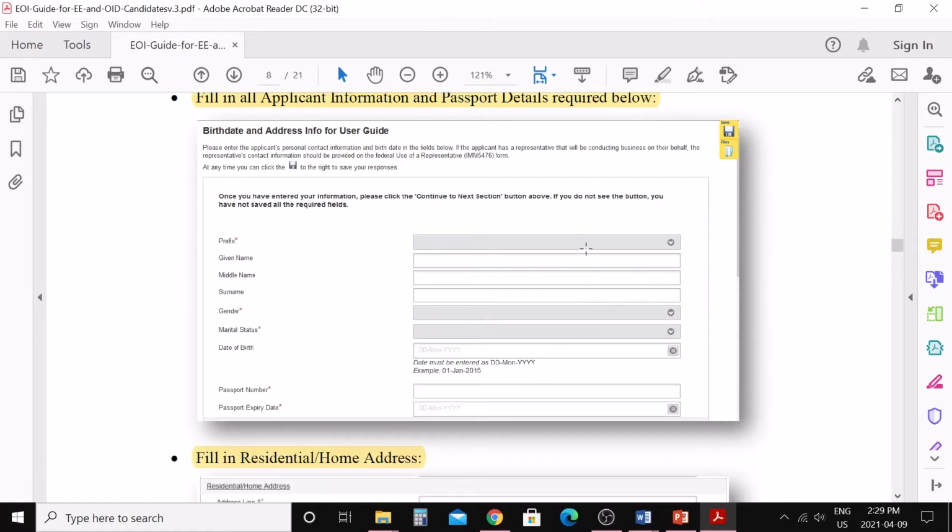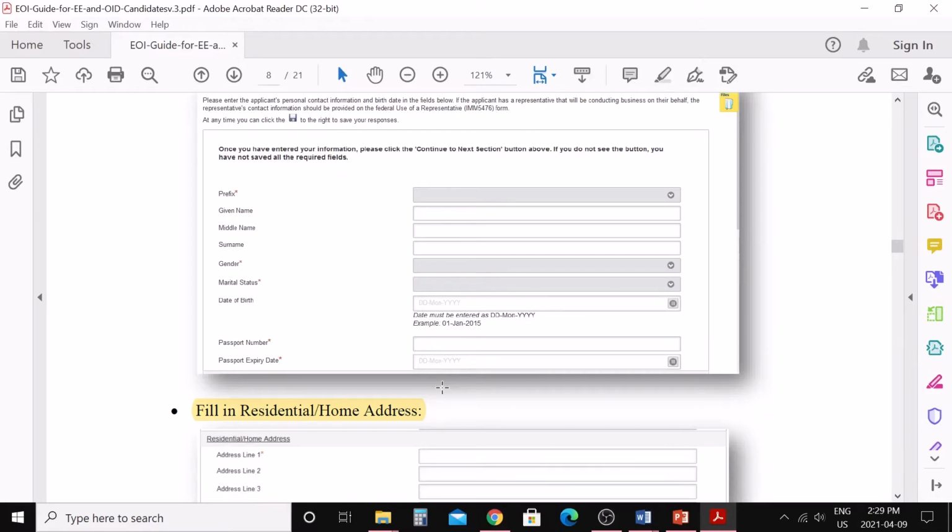Your prefix, Mr., Mrs., if you want to put that on, it's up to you. After that, your given name, your middle name, your surname, meaning your last name, gender, marital status, date of birth, passport number, and passport expiry date. That's what you need to fill out here.